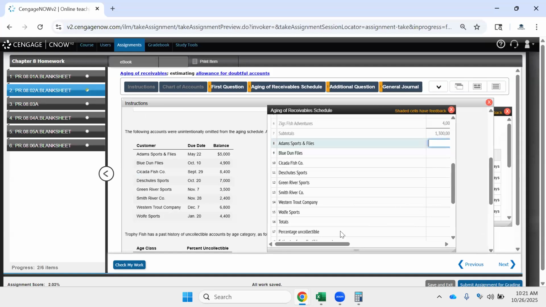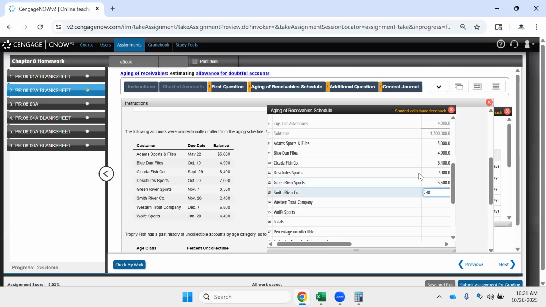and we'll put in the amounts first so we don't have to keep going back and forth. Adams had 5,000, Blue Dun Flies 4,900, 8,400 for Cicada Fish, 7,000 for Deschutes Sports, 3,500 for Green River Sports, 2,400 for Smith River, Western Trout 6,800, Wolf Sports 4,400.